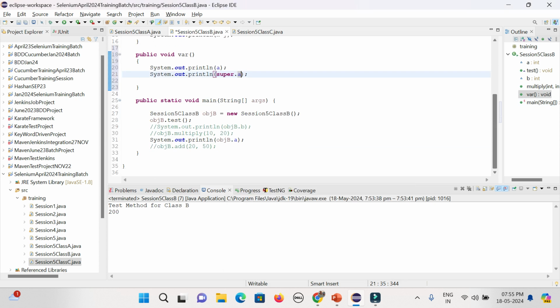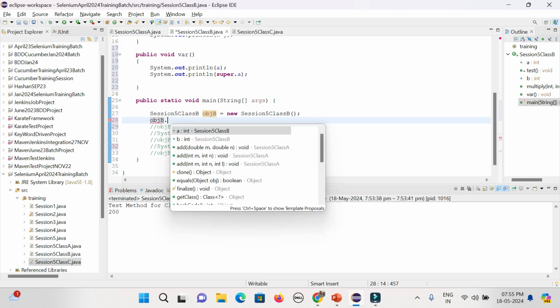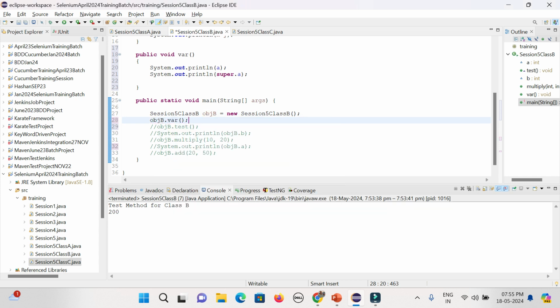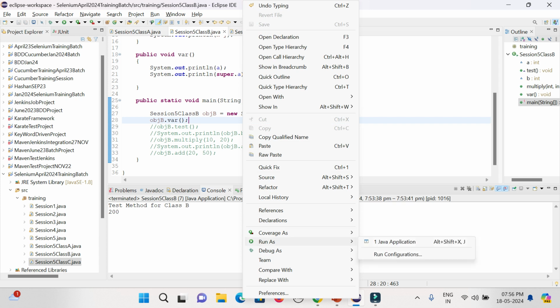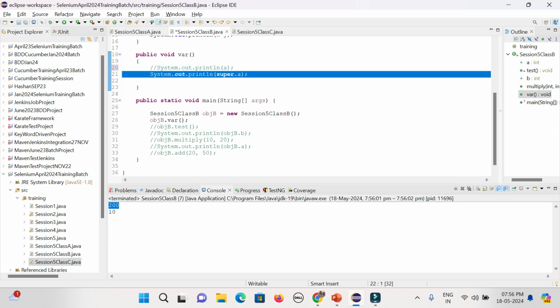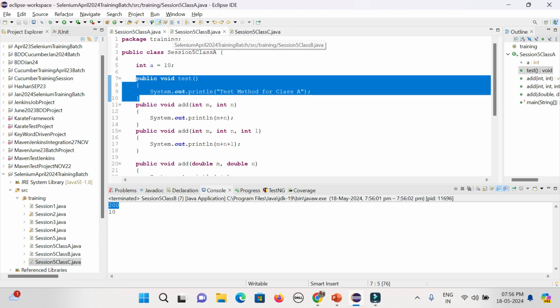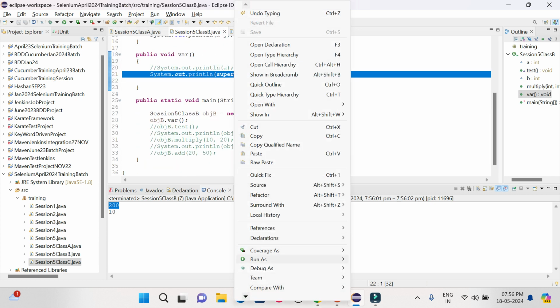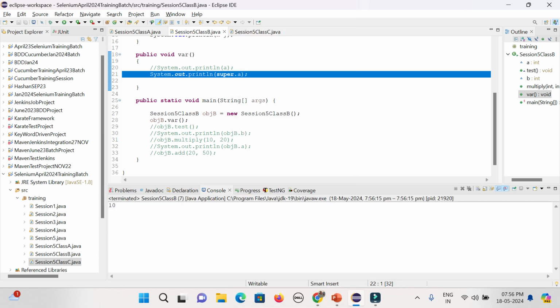Now if you call var here, it will give you both values, 210. Now if you only want to print the parent class value, you can disable or remove the commented line. That is the way you access only the parent class variable with the help of the super keyword. You get 10, which is coming from the parent class.